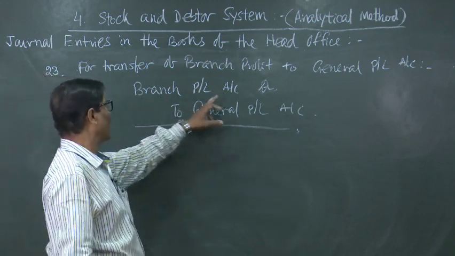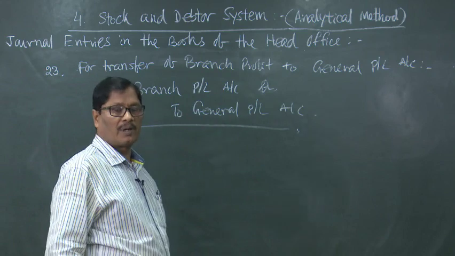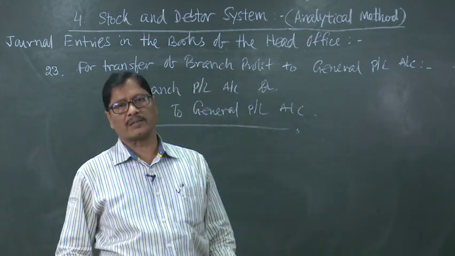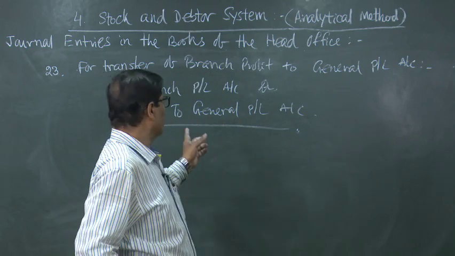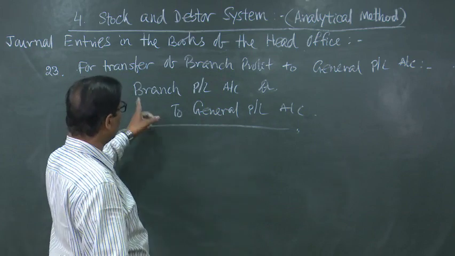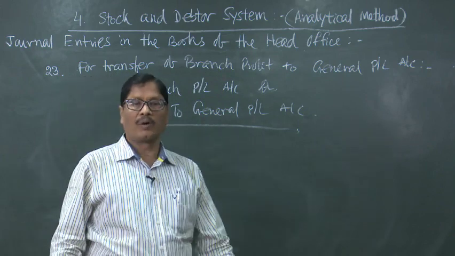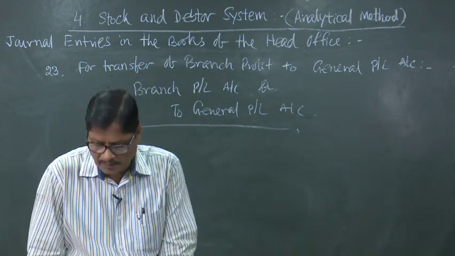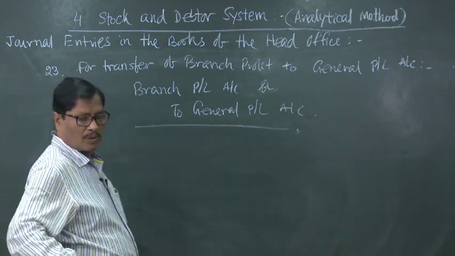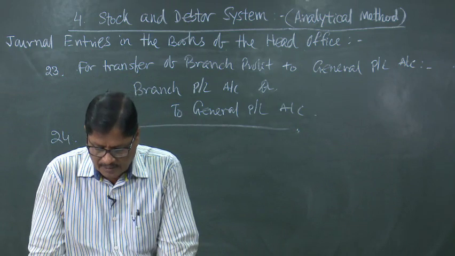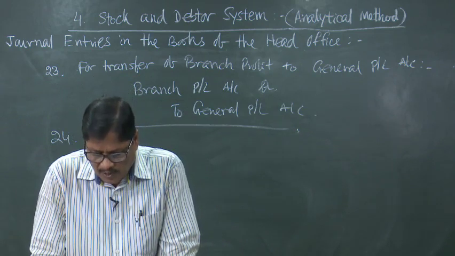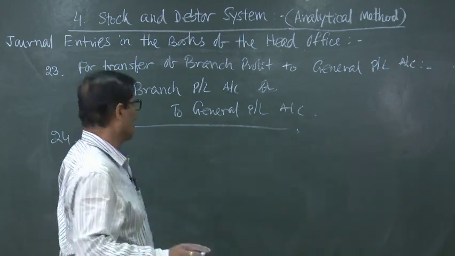So, branch PL account debited to general profit and loss account, and general profit and loss account is credited by branch PL account. When there is a loss in the branch, then naturally general profit and loss account will be debited, and branch PL account will be credited. Only one entry is now left, that is number 24, for closing goods sent to branch account. The balancing figure of the goods sent to branch will be transferred to purchases account or trading account.